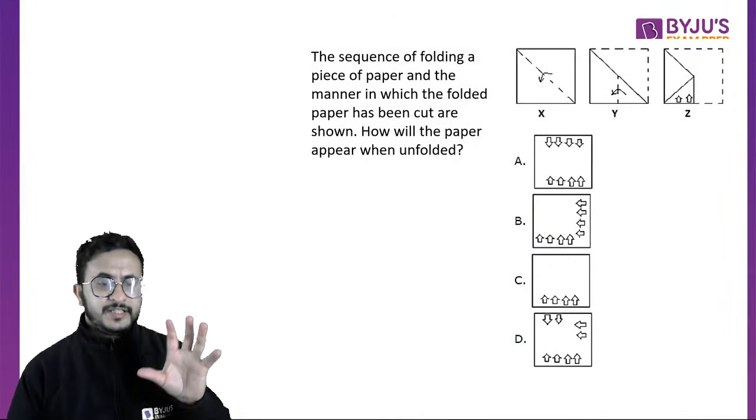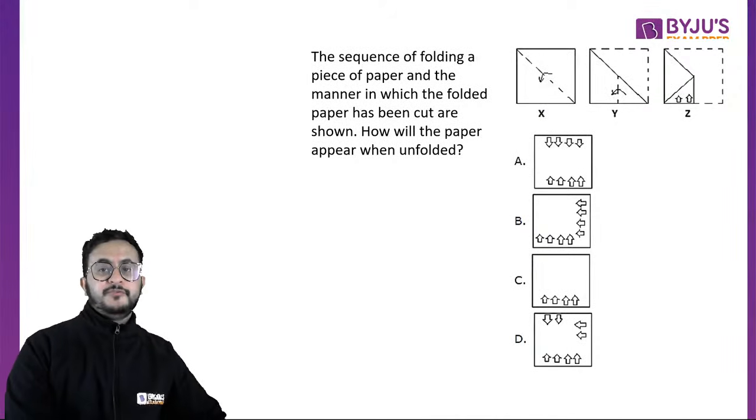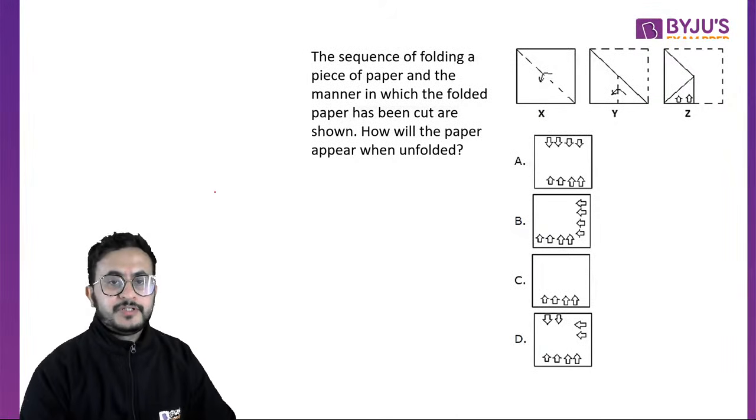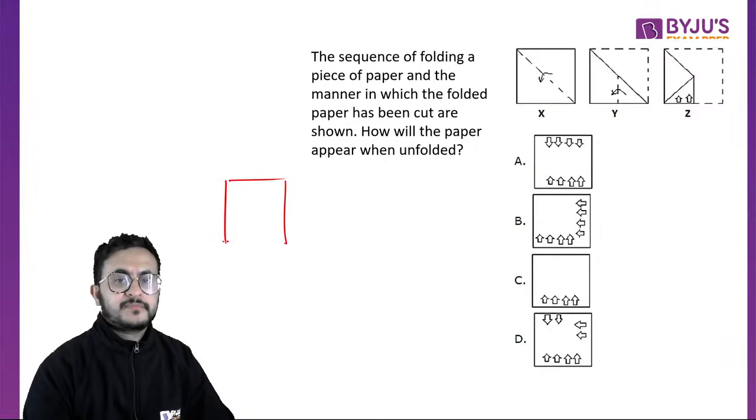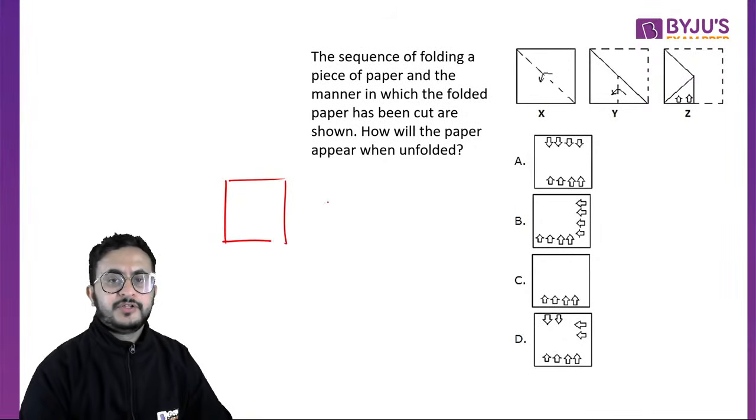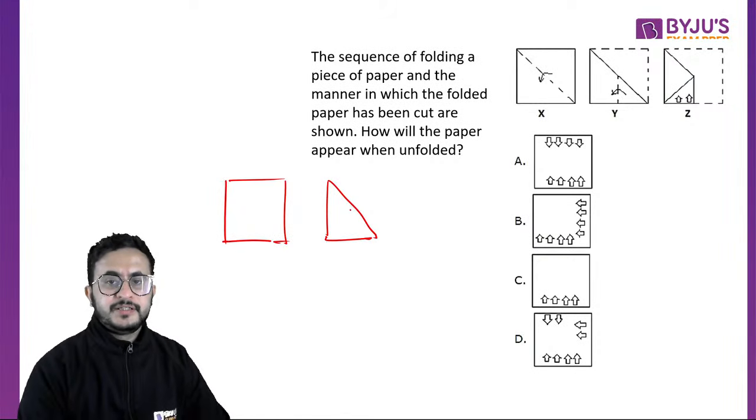Now you have to see in what fashion it has been folded. First of all, it was a square like this, and it was folded along the triangular line. So it became a triangular piece like this. And then it was folded this way, folded inside. So basically, only this part was visible. Now what they have done is they have cut two arrows like this.